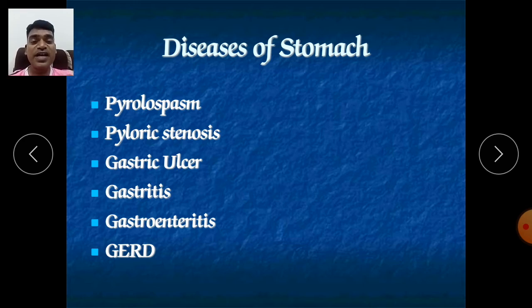So proper digestion won't occur. So this is also one of the conditions, gastritis. After gastritis, it can get converted into peptic ulcer or gastric ulcer.